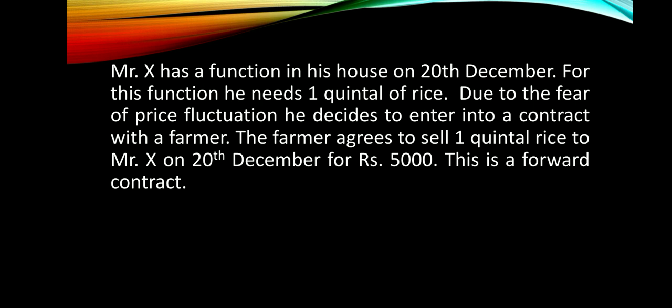In case the market price is 4500, the farmer can sell it for 5000 rupees because he has entered into a contract with Mr. X, so he can make a profit of rupees 500. So both the parties can gain by this contract based on the market conditions. The gain of one party becomes a loss for the other party.